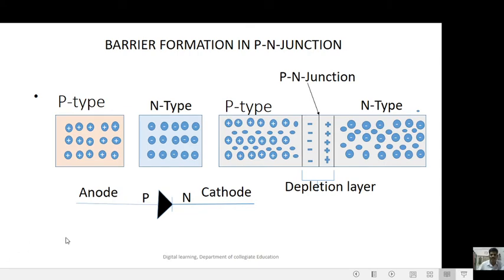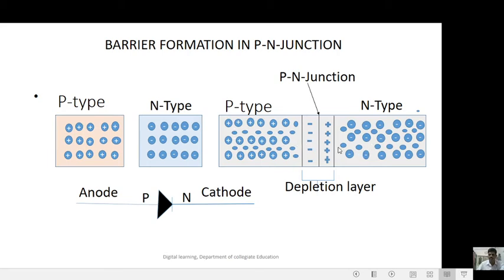Barrier formation in PN junction. Here the diagram represents the formation of PN junction diode and depletion layer. So here P-type material contains holes, and N-type material contains electrons. When P-type and N-type are combined, some electrons diffuse into the P-type and some holes diffuse into the N-type.